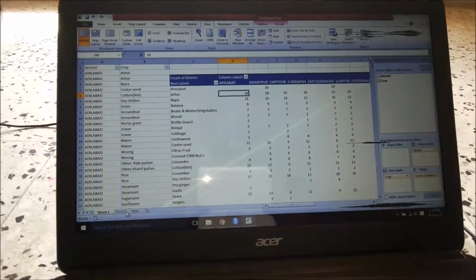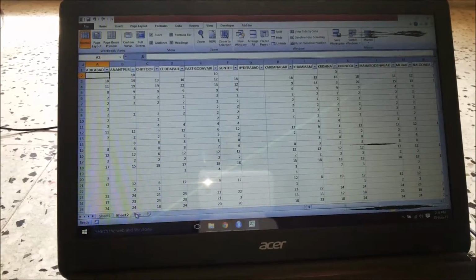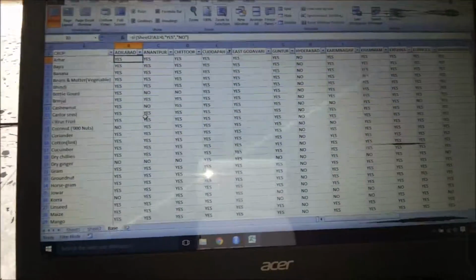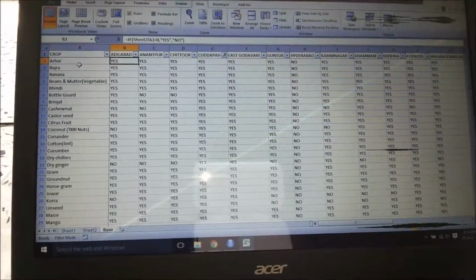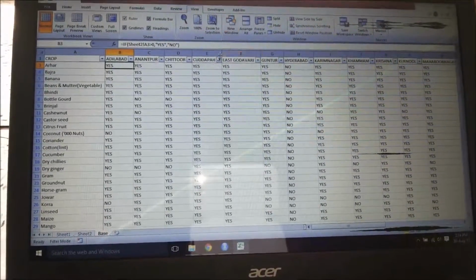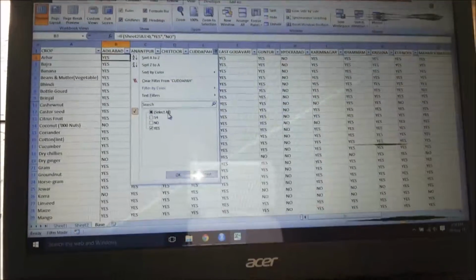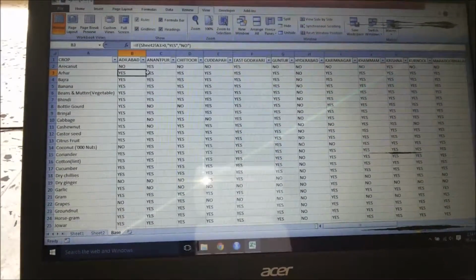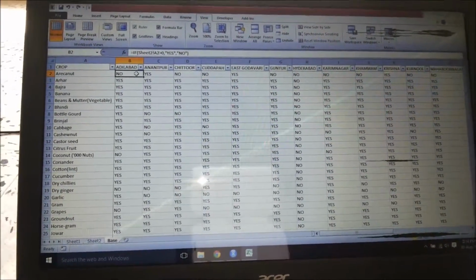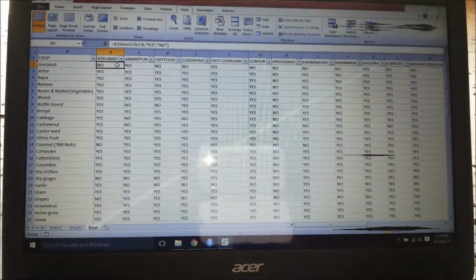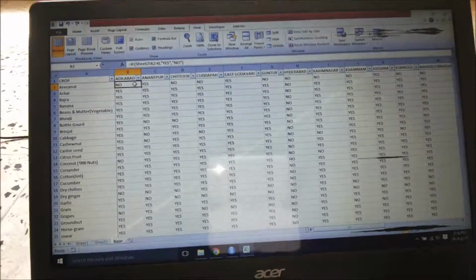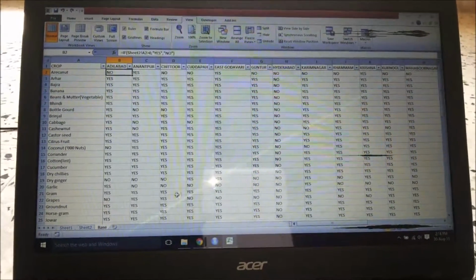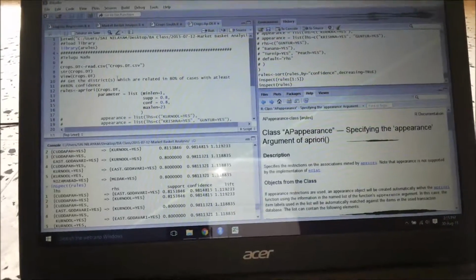So if I change that data, it comes to look like this. That means this is the crop related data, and this is related to the districts. We can see all 23 districts and 66 crops considered by the government to be present in this data. Then I converted this into a CSV file and fed it to R.